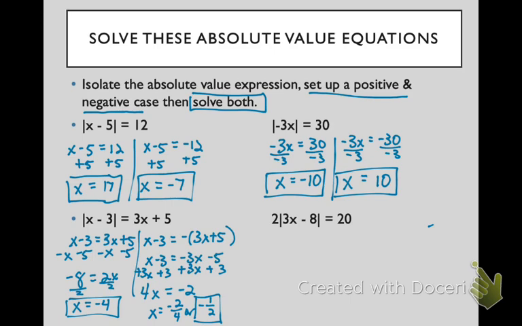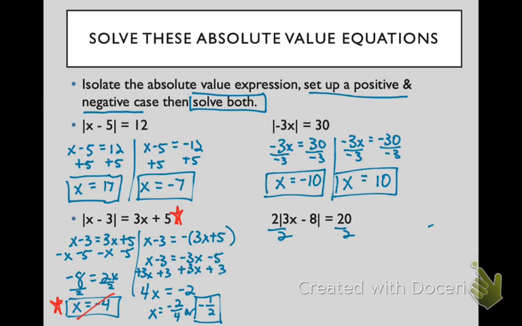Now, if I plug that in, the negative 4, I get the absolute value of negative 7, which is 7 on the left side. And then if I plug in negative 4 on the right side, I get negative 12 plus 5, which is negative 7. So that is not true, that the absolute value of negative 7 will not equal negative 7. It will equal a positive. So that one actually won't work for me. Oh, now the last one. Let's get started.